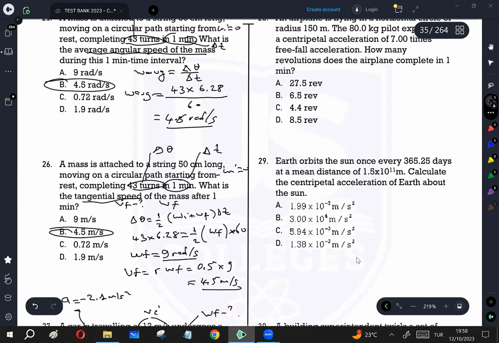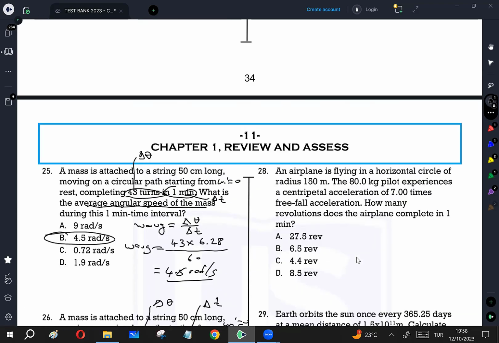And 28, an airplane is flying in a horizontal circle of radius 150 meters. The pilot, with 80 kilogram mass, experiences centripetal acceleration 7 times free fall acceleration. So a_c is going to be 7 times 9.81. We did this before in the classroom. It is 68.67 meter per second squared. How many revolutions does the airplane complete in 1 minute? So delta theta is the question.